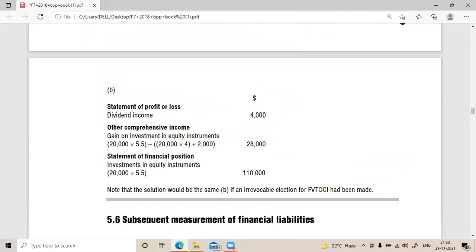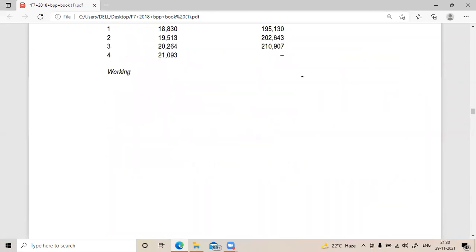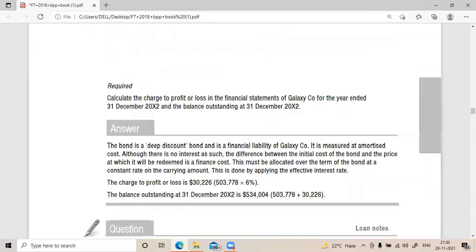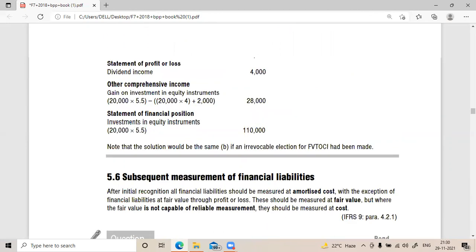This chapter is a simple chapter only, but it is a lengthy one. That's the only issue. Simple chapter only, understanding the treatments.